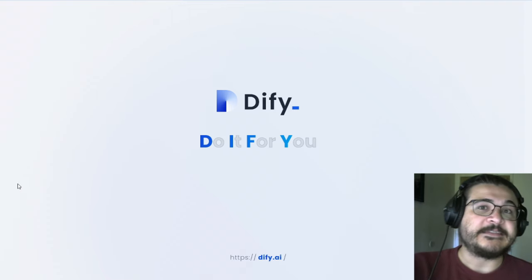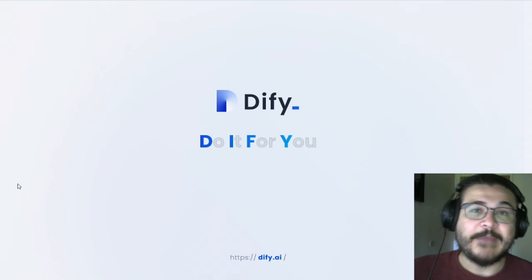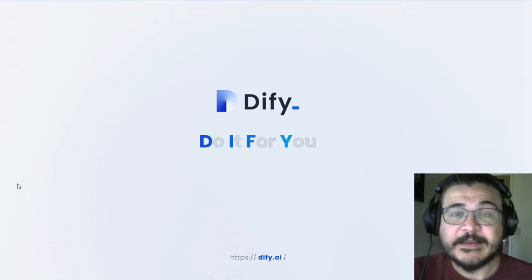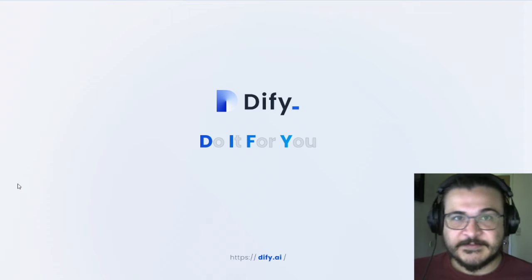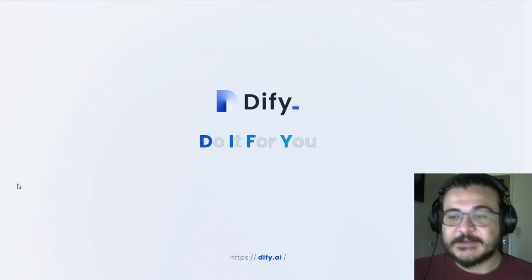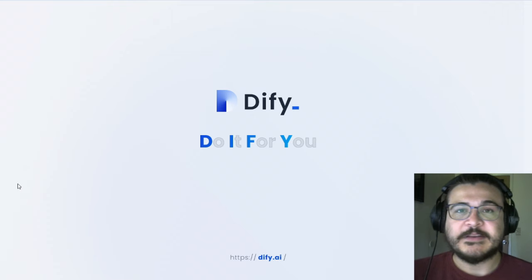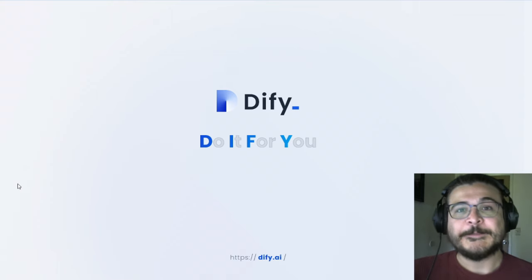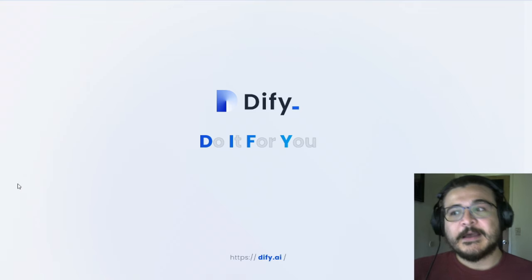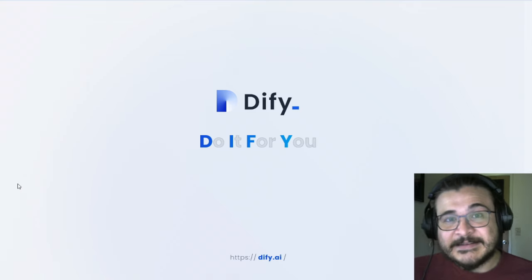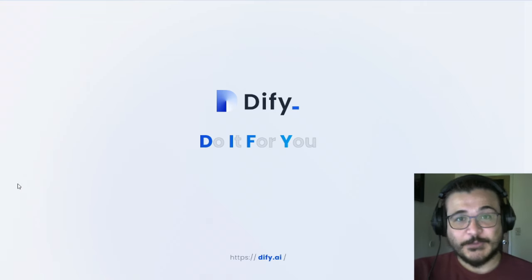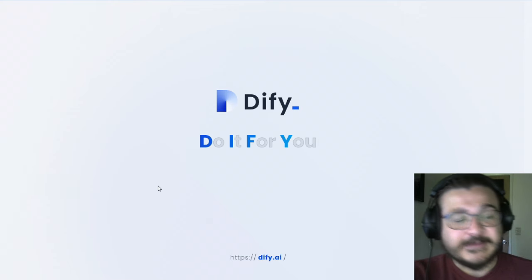And what that means is if you want to make a web app that uses one of the most cutting-edge AI models that are out right now, it's as easy as just defining and modifying, and then everything else is done. You don't need to know how to code. You don't need to know how to design a website. You don't need to know how to host a website. All of that is handled by Dify, and all you have to do is come up with a really good prompt, or maybe a data set. That's it. That's all you gotta do. It's really cool. It's really exciting. I'd love to show you more about it, so let's just go ahead and dive in.